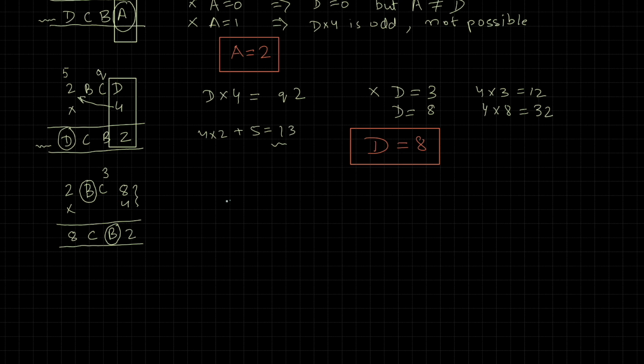Now to get to B, the operation is C times 4 plus 3 equals B, plus some carryover, which I'm going to call R. The first part here is clearly even, C times 4. The second part is odd. Even plus odd has to be odd. That implies that B has to be odd.